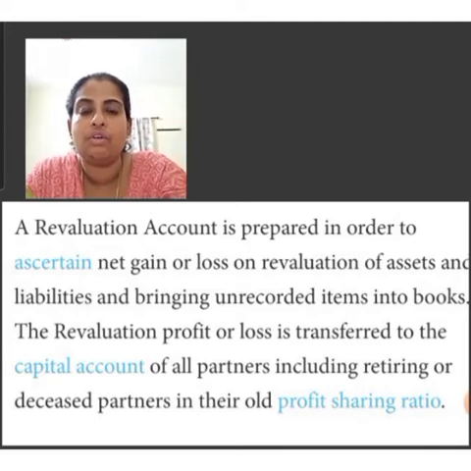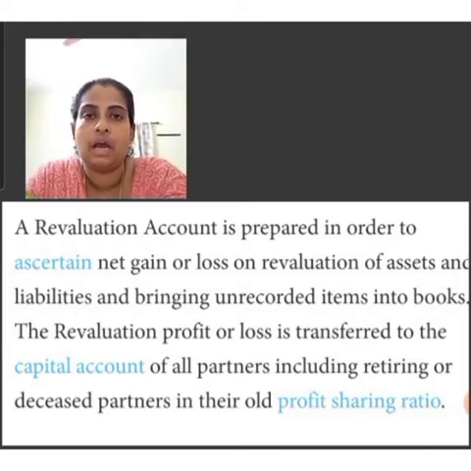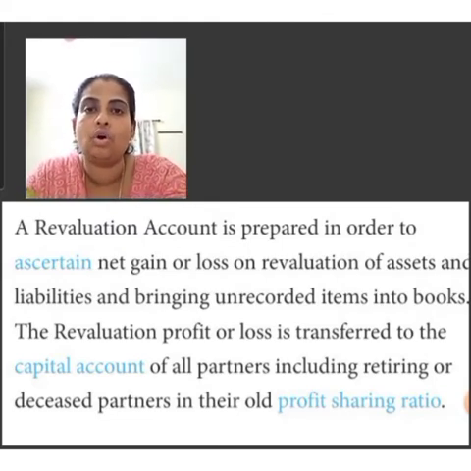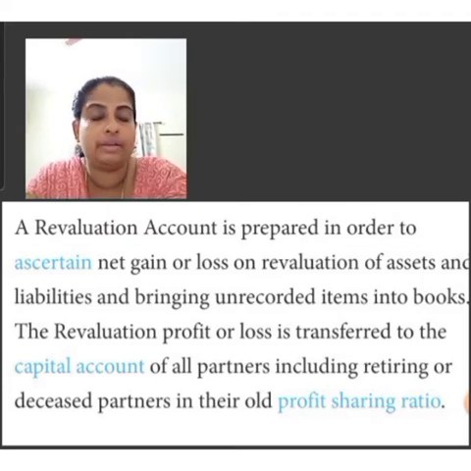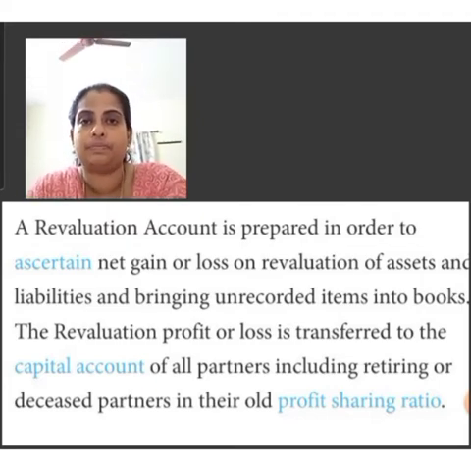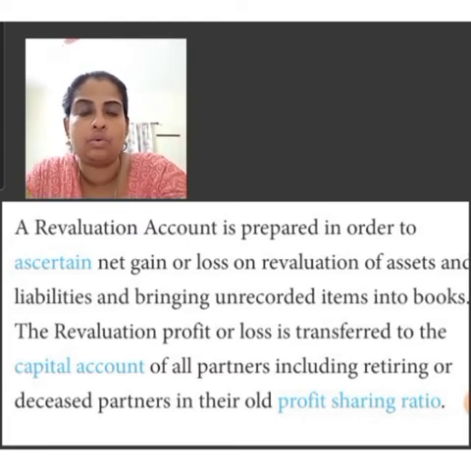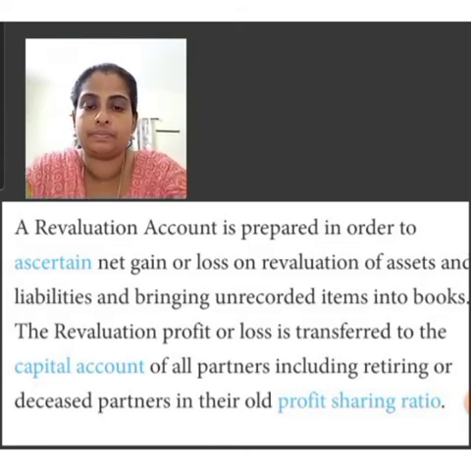Decrease in the value of assets and increase in the value of liabilities are loss. In the same way, increase in the value of assets and decrease in the value of liabilities are gain. Any loss or any gain arising out of revaluation is transferred to old partners' capital account.